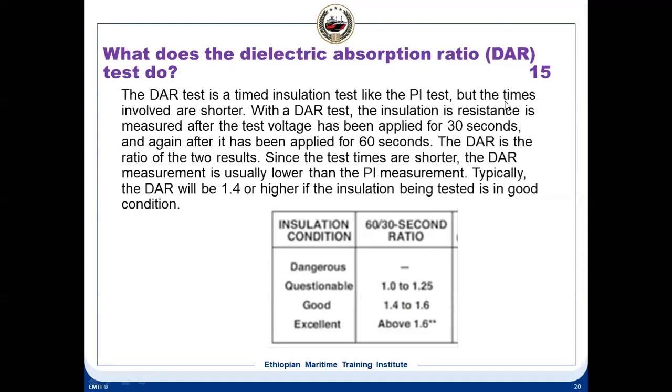The IR test is carried out for 1 minute. It is straight away 1 minute. What is the difference between the IR test and the polarization index test? In the IR test, the capacitive component of the leakage current is taken care of, but the polarization component is still there. But in the polarization index test, both the capacitive component as well as the polarization component are removed. Okay.